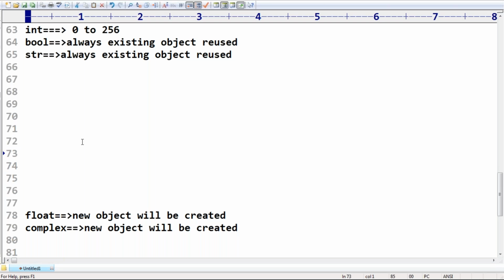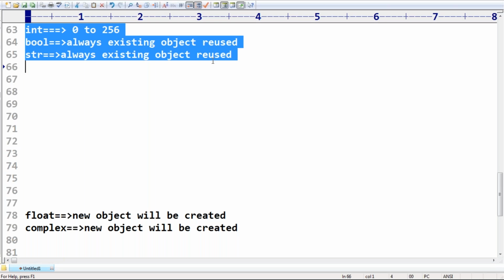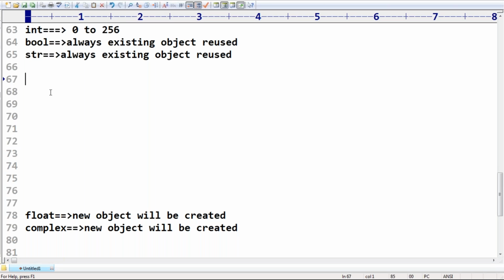So now take very special care. What is the meaning of this one? Do you know internally how this concept is implemented? Python people, how is it implemented?